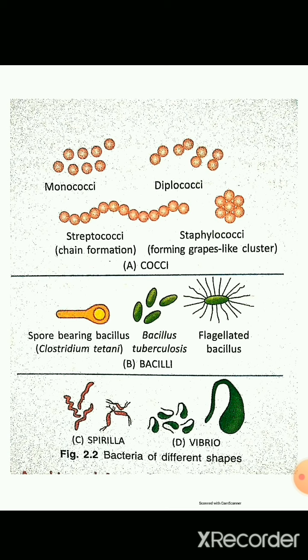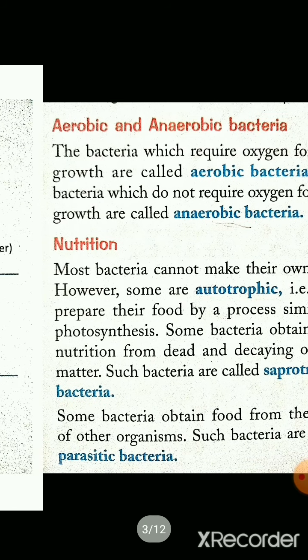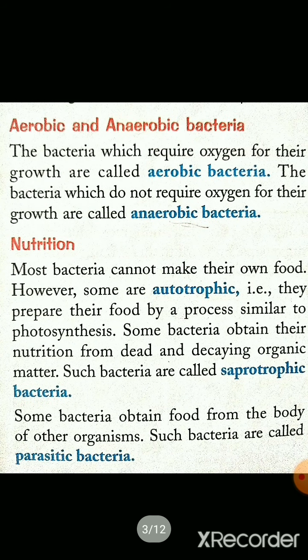Now if we see the bacteria, there are aerobic and anaerobic bacteria. Bacteria which require oxygen for their growth are called aerobic bacteria, and the bacteria which do not require oxygen for growth are called anaerobic bacteria.